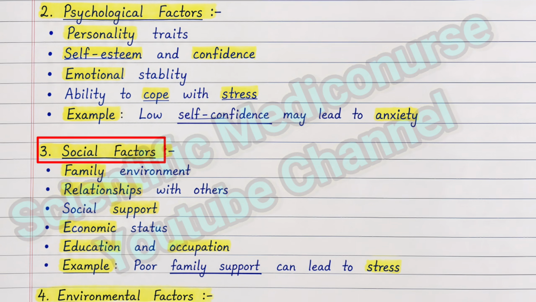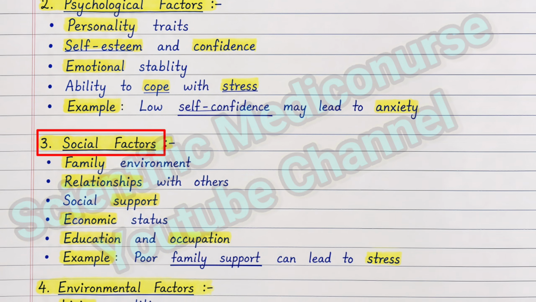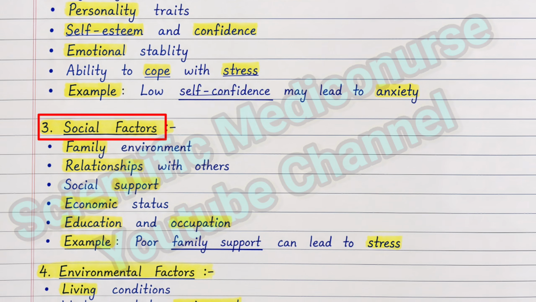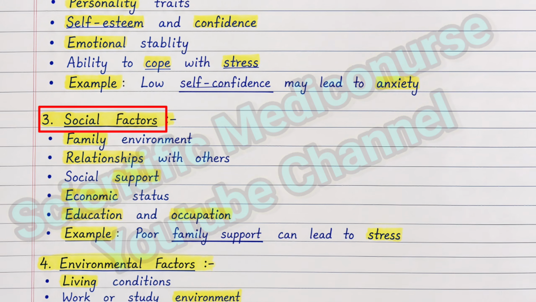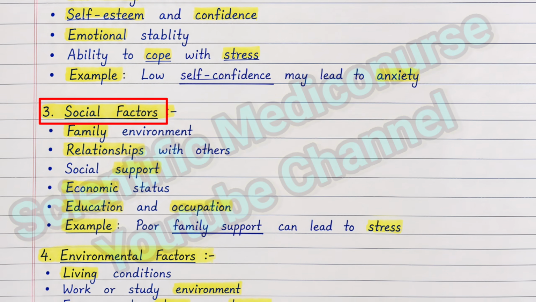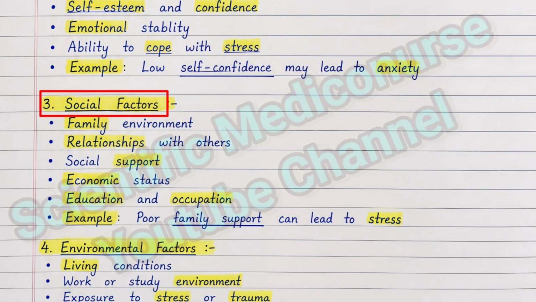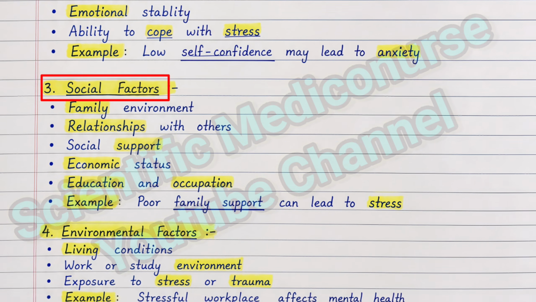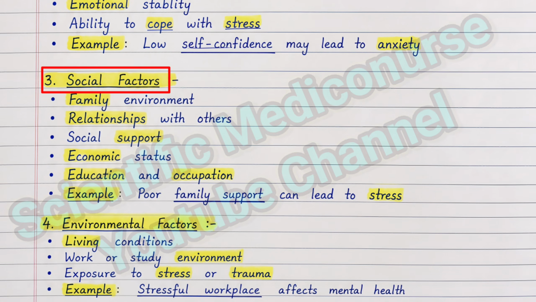The next factor is social factors, like family relations and social status, which also affect mental health. So don't take tension about why my social status is low, just focus on how to increase my social status. Don't compare with others, just be unique and be confident. This is the way to success and to keep mental health good.